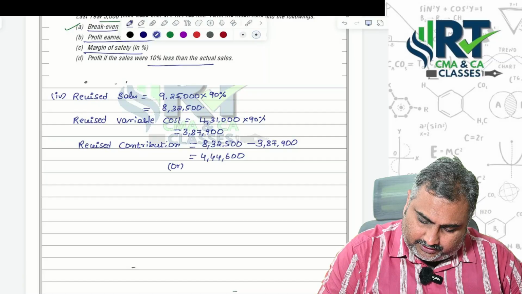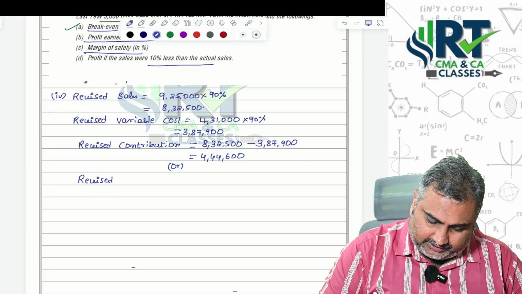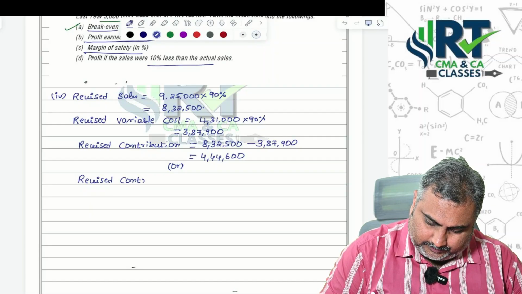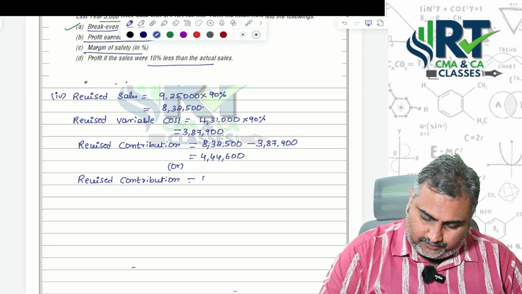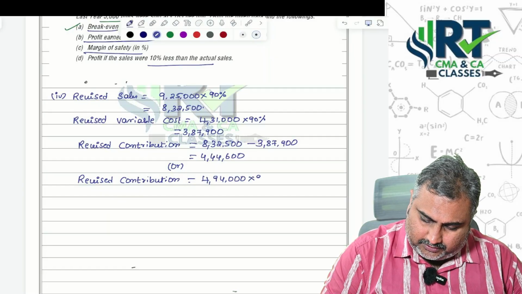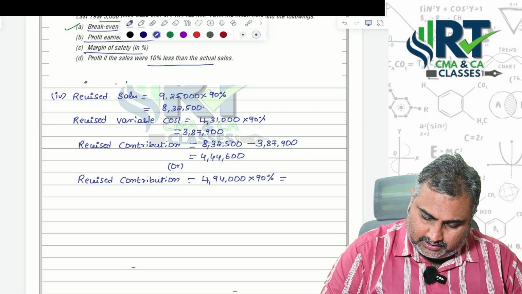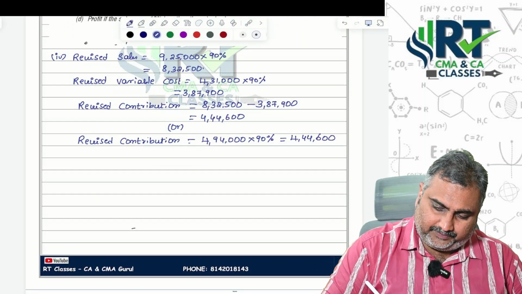Or, instead of writing all these things, revised contribution is 4,94,000 into 90%, then also you will get 4,44,600.